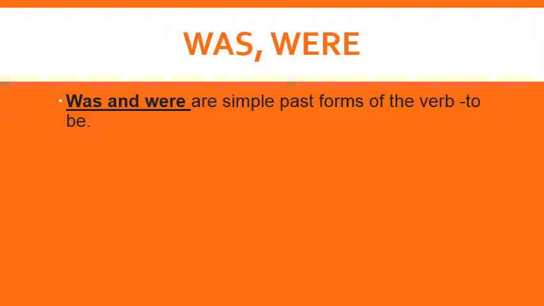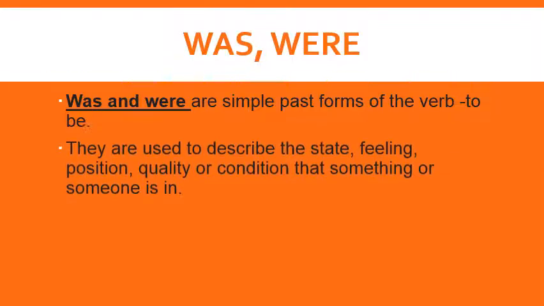That's why I said I am continuing the same topic with you, because we have done how we can use is, am, are to make sentences about what we are doing currently, in the present. Today I am talking about how we can make sentences for our past, the things which we have already done. That's why we are doing the simple past forms of the verb to be. They are used to describe the state, feeling, position, quality or condition that something or someone is in.